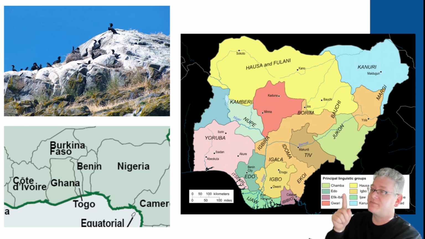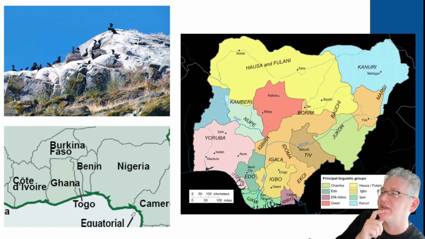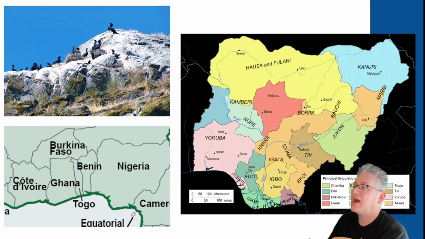A good example of this is above me here with Nigeria. You can see it on the map over there as well. This country was just created at the Berlin Conference. It's a British country, but you can see the different kinds of groups here, right? This is the principal linguistic groups of the country. You can see that there is an enormous amount of ethnic diversity here. So the Hausa, the Fulani, the Yoruba, the Igbo, all these different groups are crammed together in this country, and they don't necessarily have a lot of similarities to each other.